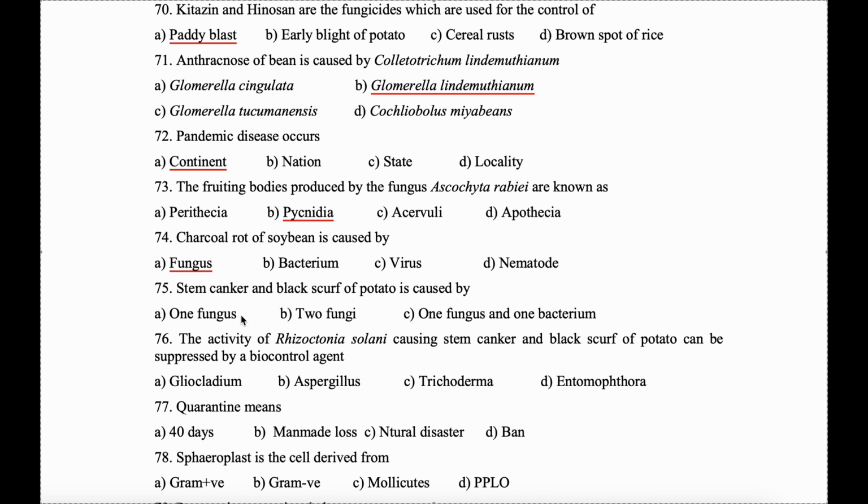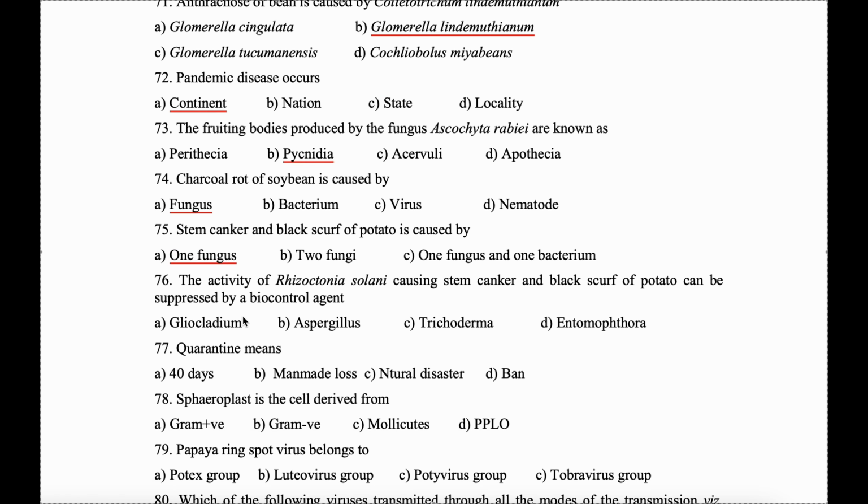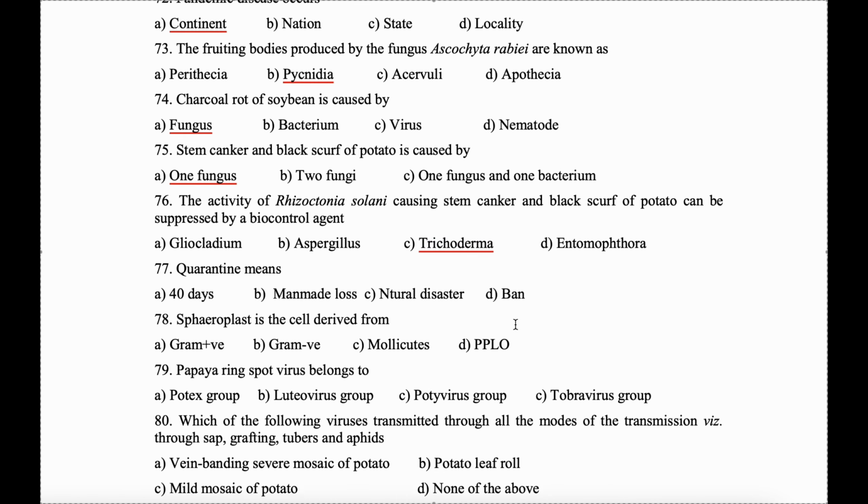75. Stem canker and black scurf of potato is caused by one fungus. Which brings us to question number 76. The activity of Rhizoctonia solani causing stem canker and black scurf of potato, which was asked in the last question, can be suppressed by a biocontrol agent, that is Trichoderma.